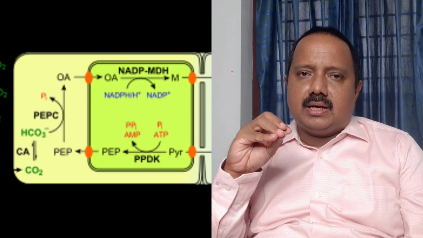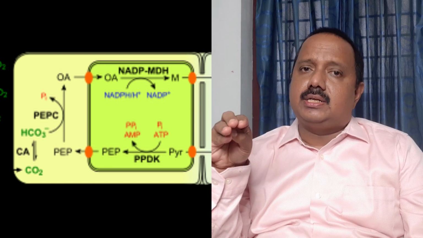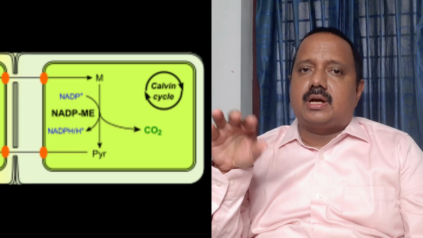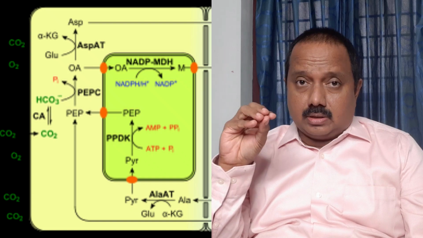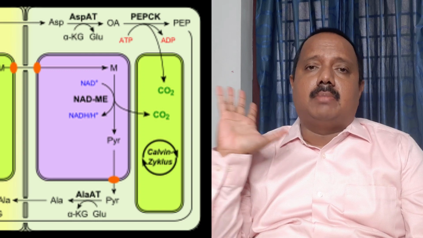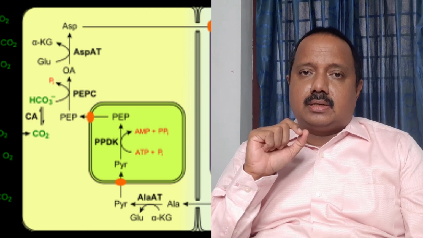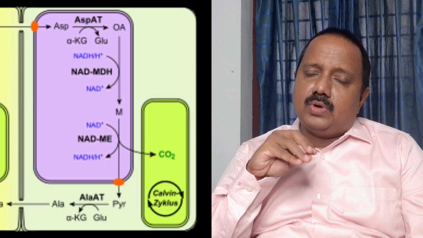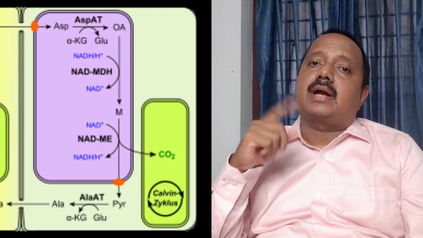based on the formation of aspartic acid or malic acid. In the first group, including sugarcane, the malic acid formed from oxaloacetic acid is transported to the bundle sheath where it is decarboxylated and carbon dioxide is released. In some plants like Panicum and Chloris, aspartic acid is transported from the mesophyll cells to the bundle sheath cells. In the third type, in plants such as Atriplex, the aspartate which is transported from the mesophyll to the bundle sheath cells gets transaminated and reduced to malic acid.